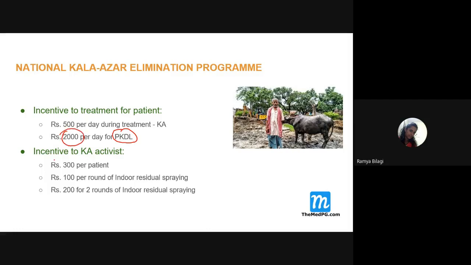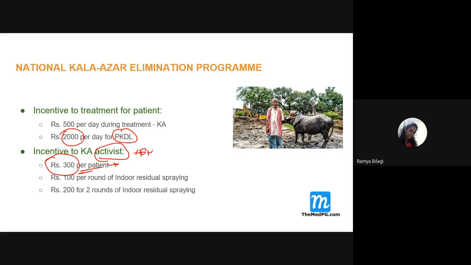Now, incentives to Kala Azar activists, that means health people who work on this Kala Azar program, even they should be paid, right? Not only the patient, the health workers also should be paid. So if health workers like ASHA workers identify the patient, and the patient completes the treatment, then they will be paid how much? 300 rupees per patient. So it is an incentive for the ASHA worker.